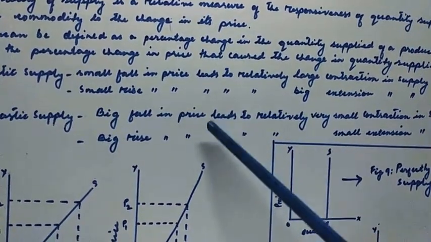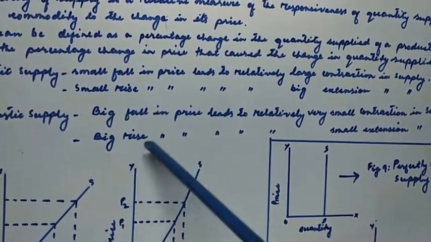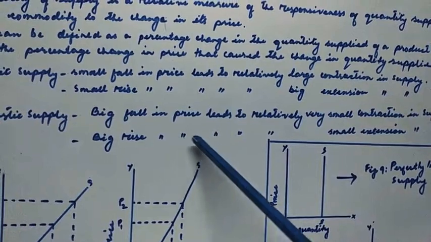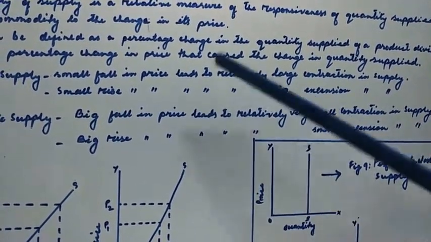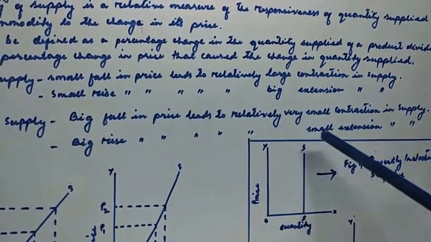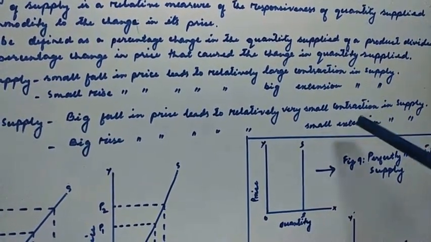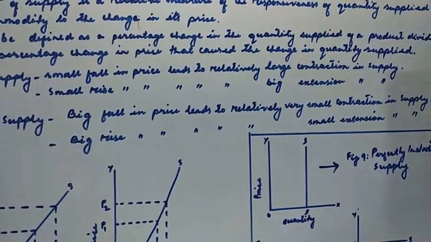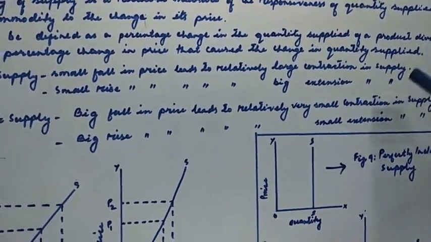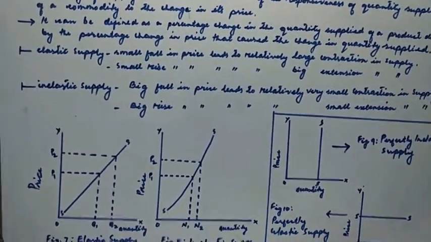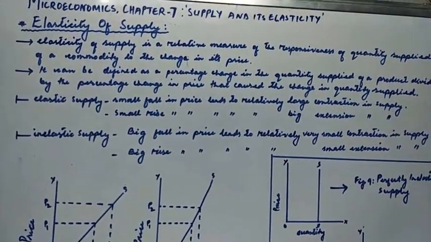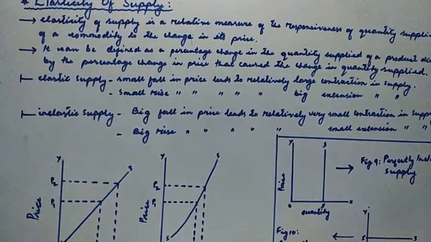And when the price increases a lot but it leads to only a relatively small extension, that is, even if there is a big increase in the price, the producers will produce a very small quantity of the commodity, that is inelastic supply. So those are the two cases of elasticity of supply.